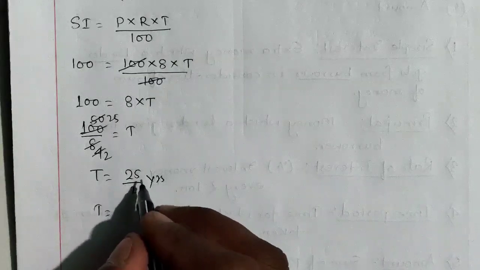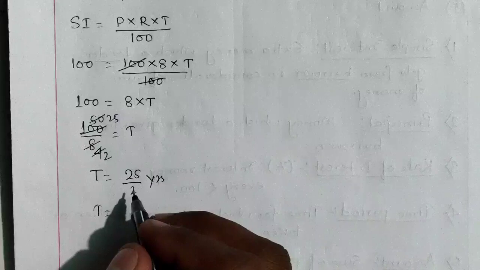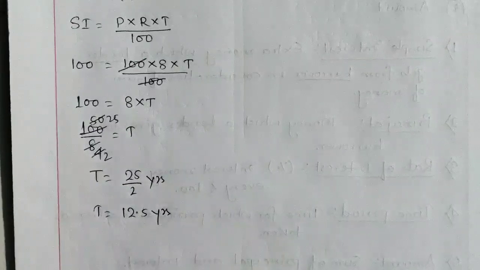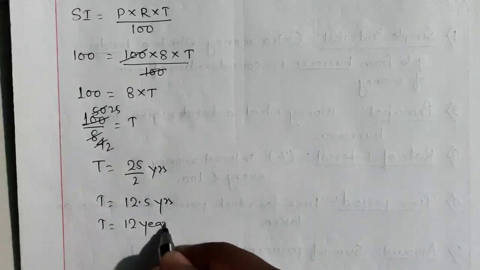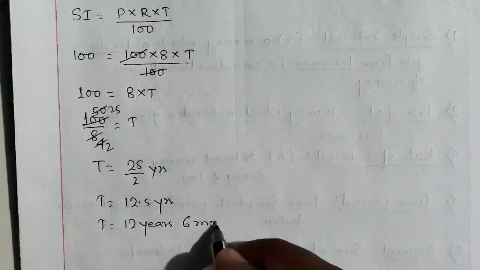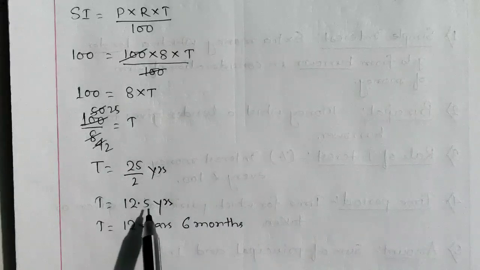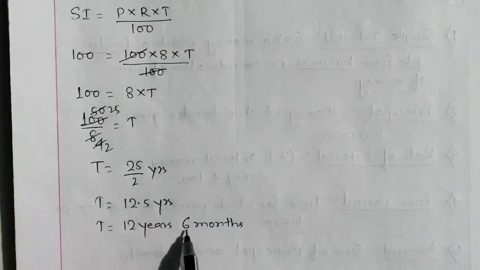You can leave your answer here also, but you should calculate it in decimal form or in year and month form. When we will divide it, it will become 12.5 years. 12.5 means 12 and half year, or you can write 12 years 6 month, because 0.5 is half year, तो आधे साल में 6 महीने होते हैं. Since in half year 6 month is there, that's why in place of 5 I have taken 6 month.